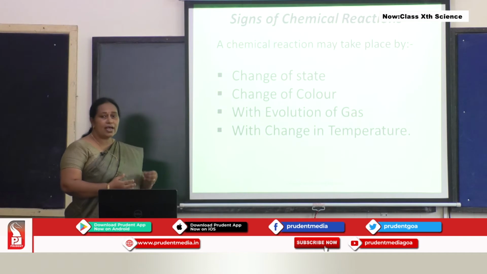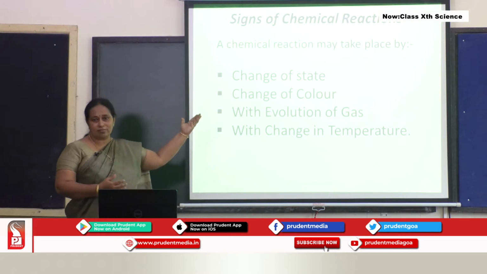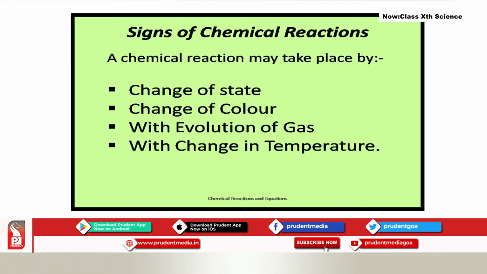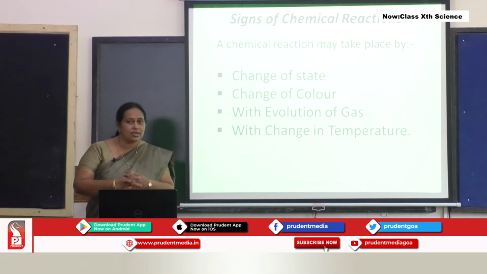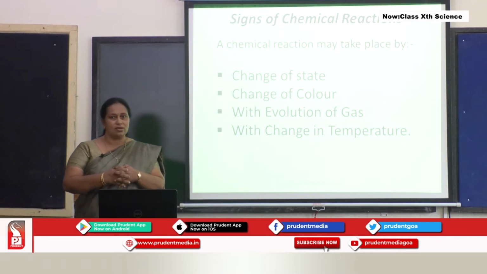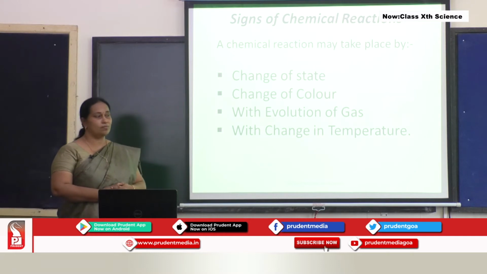Again, there can be a change of color. Next, there may be evolution of gas. For example, when zinc reacts with sulfuric acid, hydrogen gas is evolved.